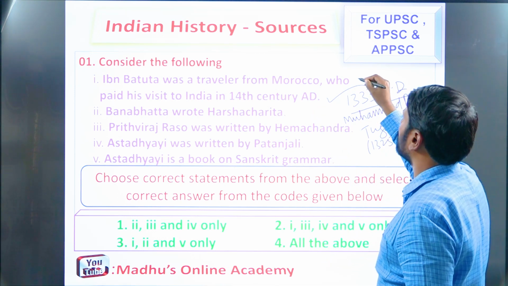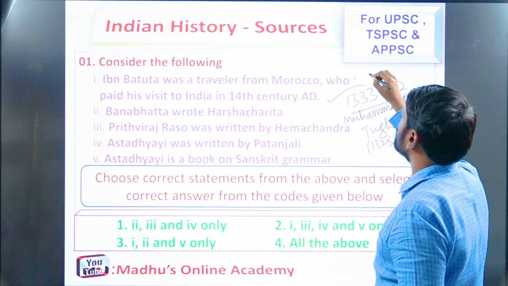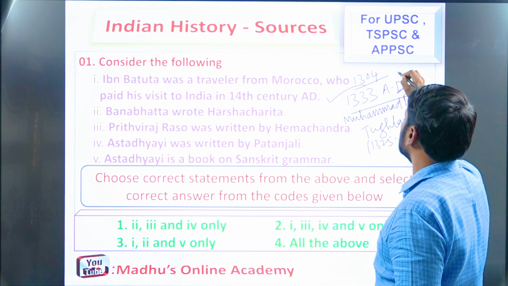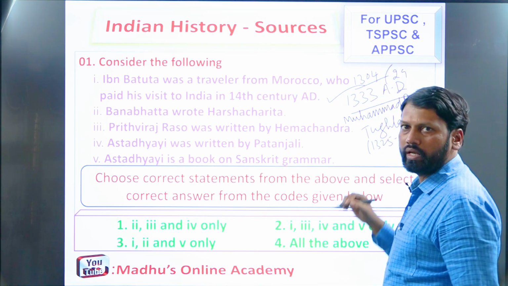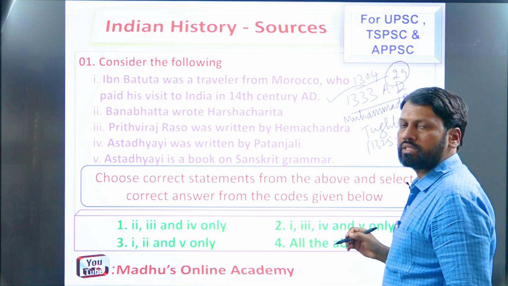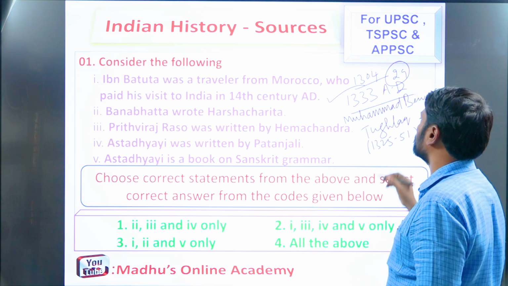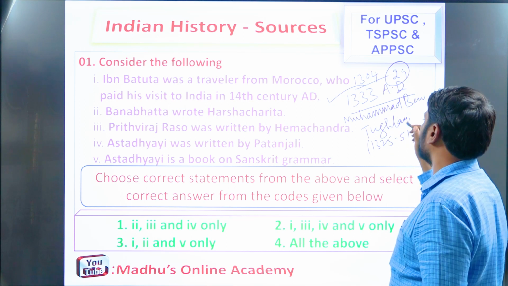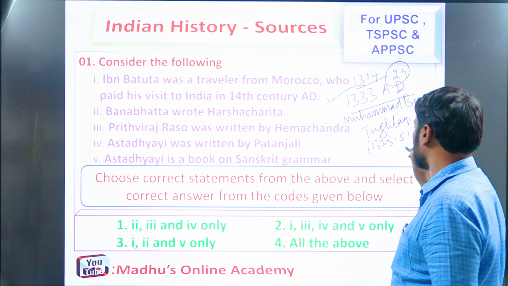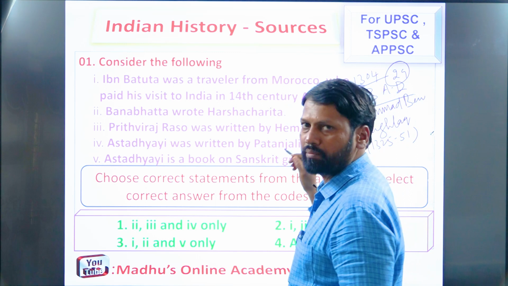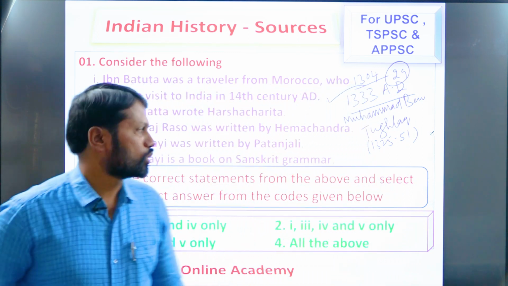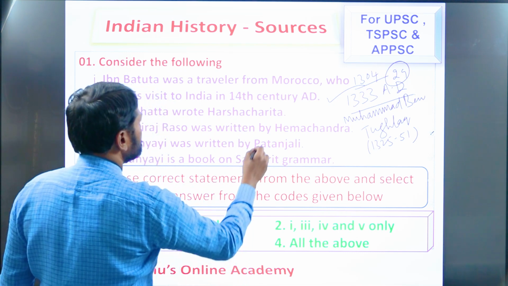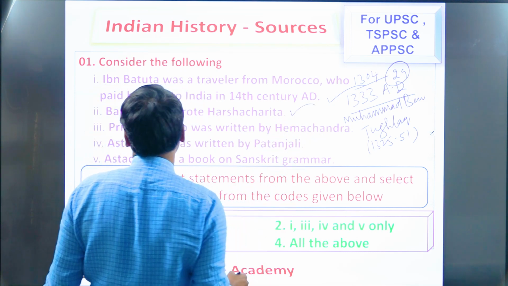Actually, Ibn Battuta was born in 1304. So at the age of 29 years, he paid his visit to India, remember, and then he visited Delhi. Then Delhi was ruled by the Tughlaq dynasty Sultan called Muhammad bin Tughlaq, who ruled from 1325 to 51. Next, so the given first statement is absolutely right. So next, coming to Banabhatta wrote Harshacharita. So this is also a right statement, remember.